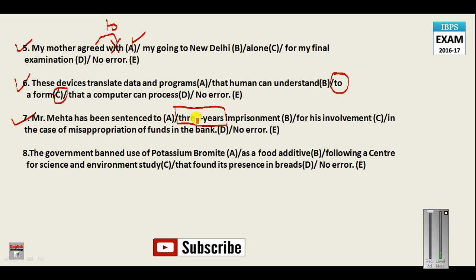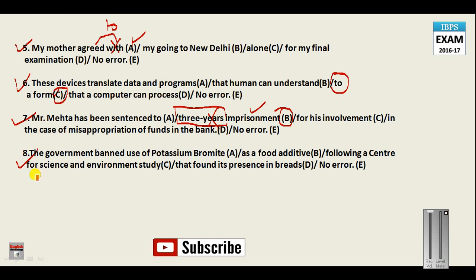So here you should say 3-year, 5-year plan, 2-year-old son. So this is how you should deal with this. This years should be changed into year, only year, because this is a compound noun. And here your answer will be B.